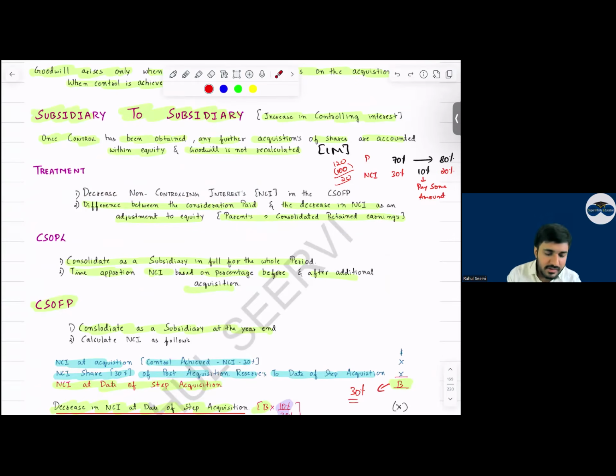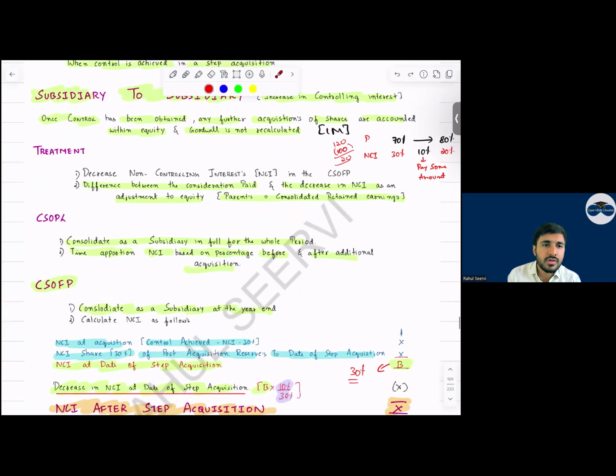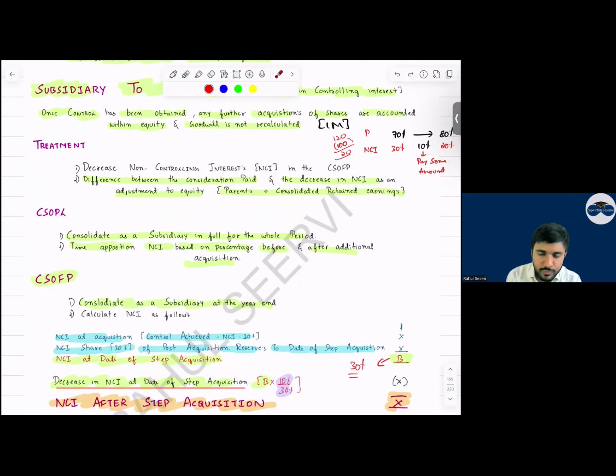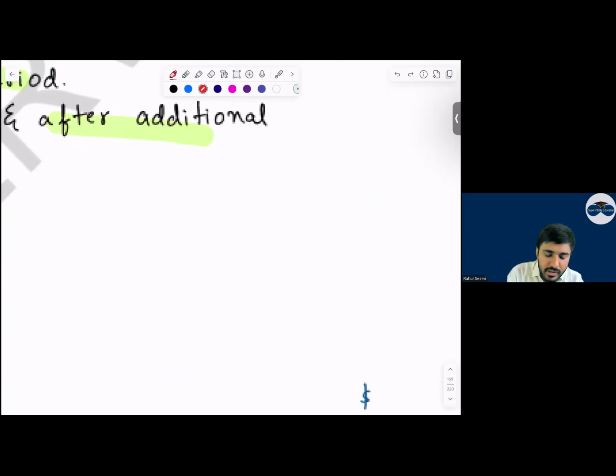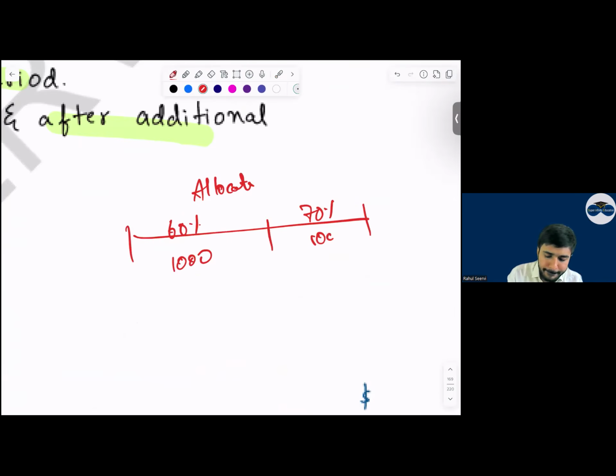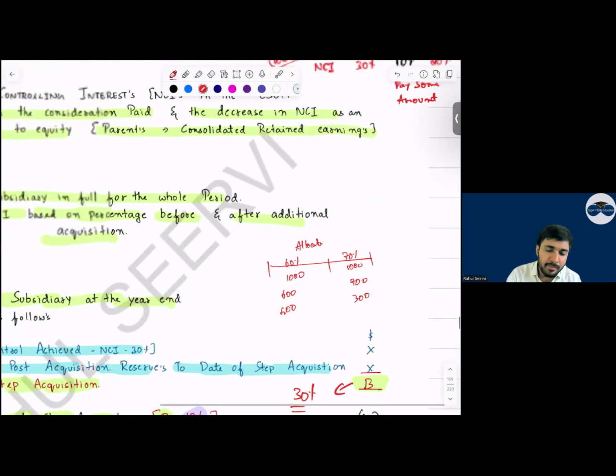Then consolidated P&L, what should we do? P&L, we should consolidate for the full year. But when we allocate the profits, can I say the allocation of profit should be totally different or not? 600, 400, 700 and 300. Am I right or not? Once the step acquisition happens, the profit allocation will change. Keep this in your mind, especially when a P&L question comes.